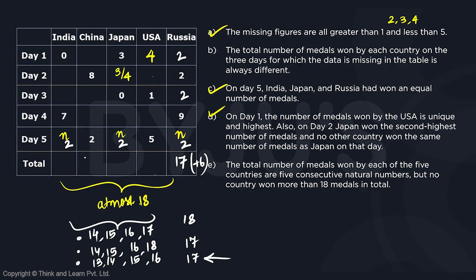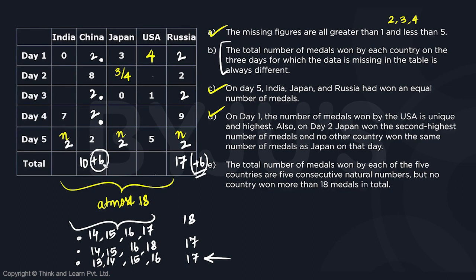Let's go to China. China is already at 10. If we even take the smallest numbers, this is going to be plus 6, that is going to give us 16. But we can't take the same numbers here, right? Reason being, Russia already has a plus 6. China cannot have a plus 6 because of statement B. The sum of the medals on the missing days should be different. So we can't have 10 plus 6.